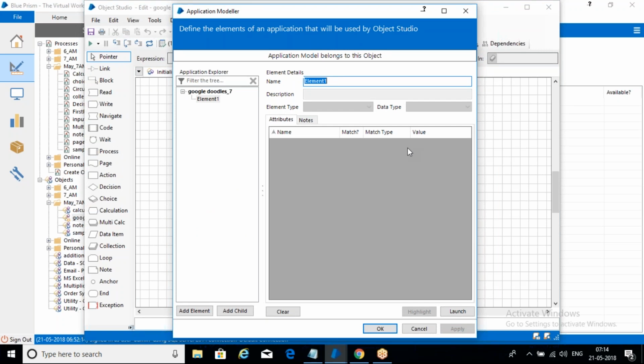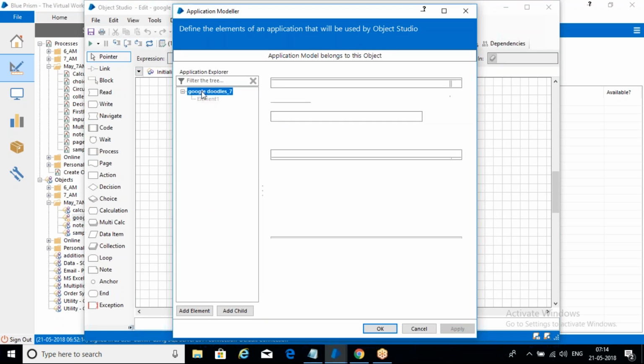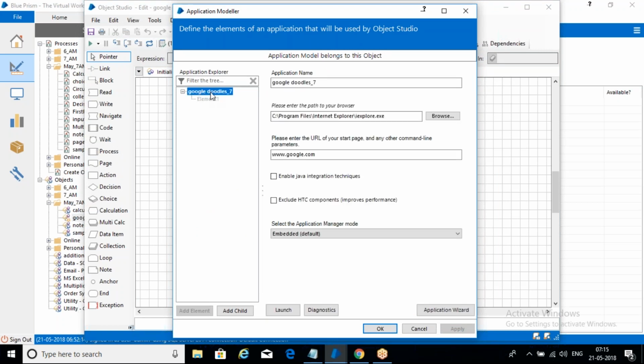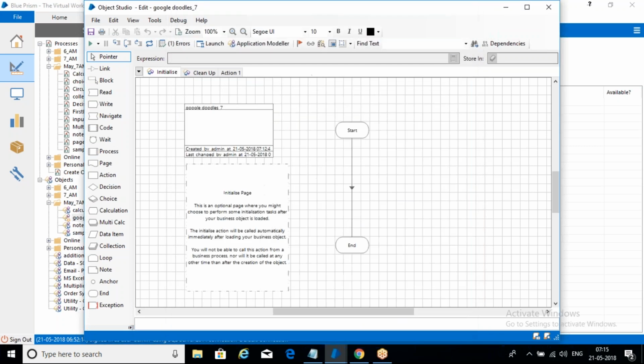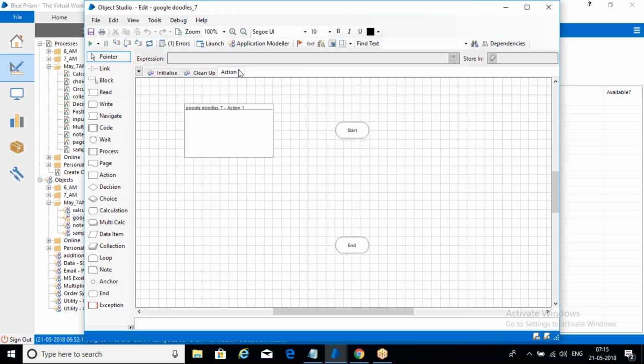Okay, when you created an application, what it will do, it will create a main element. See this main element has already been created, right? Okay, so now click OK. For the main element that is created, we need to use a launch option.